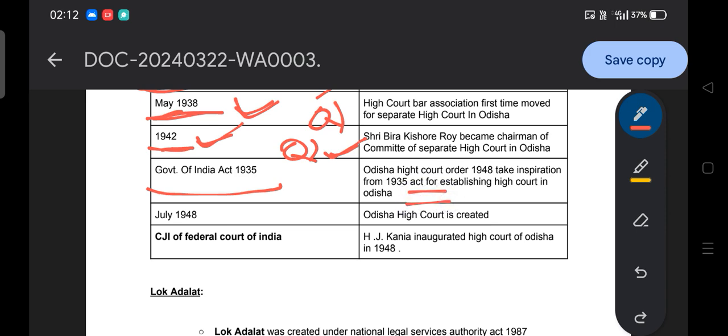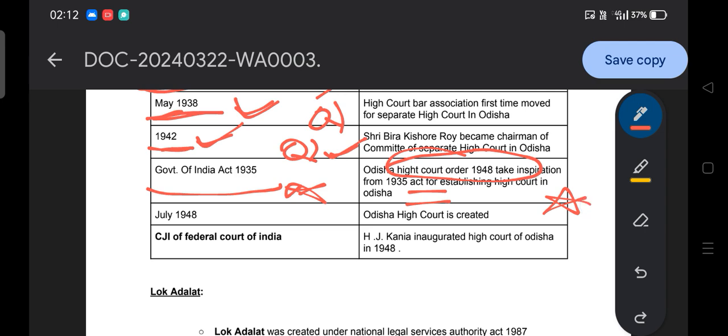So here you have to remember two things: the Government of India Act 1935 and the Odisha High Court Order 1948. The Odisha High Court Order 1948 was responsible for the creation of the separate High Court in Odisha, but they derived the inspiration from the Government of India Act 1935. If they ask which act the Odisha High Court Order was influenced by, then it is the Government of India Act 1935. And if they ask under which legislation the Odisha High Court was created, then the Odisha High Court Order 1948. That you have to remember.